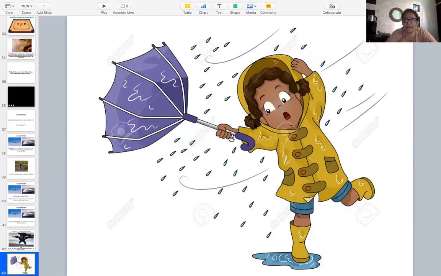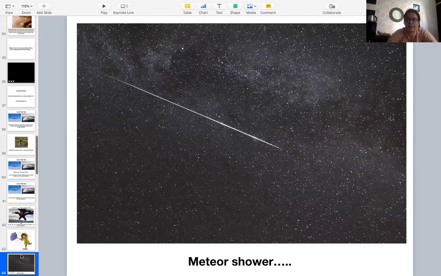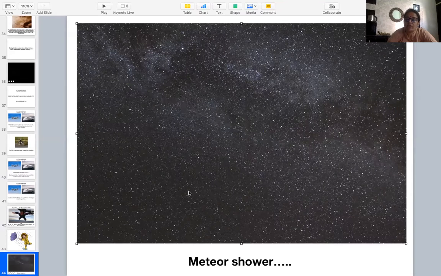This is another example. You must have experienced this on a very windy day, that your umbrellas mostly get inverted like this. This is also because of air resistance. And a meteor shower is also an example. Whenever meteors enter the atmosphere of Earth, due to air drag, due to the resistance offered by the air, these meteors burn into ashes.